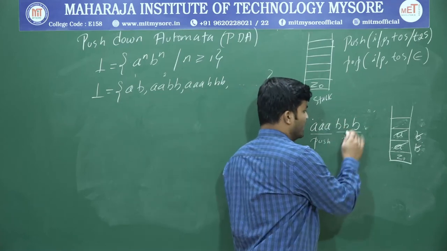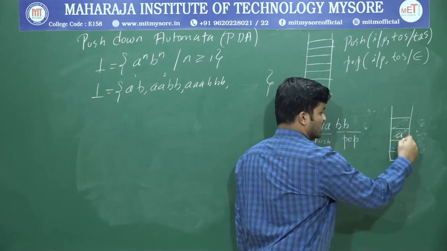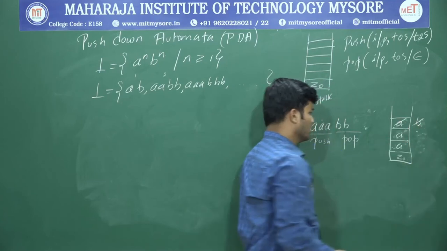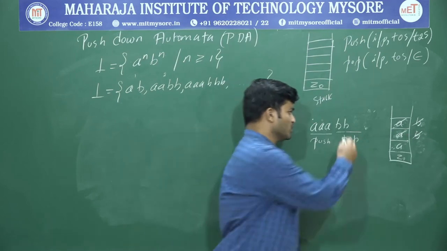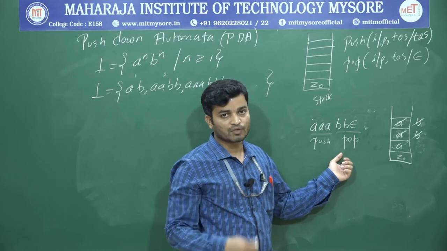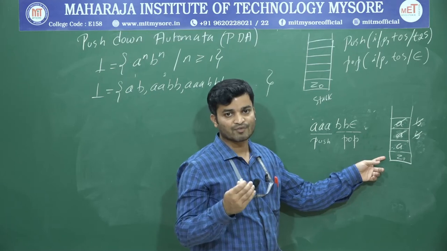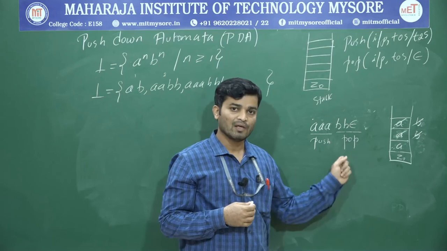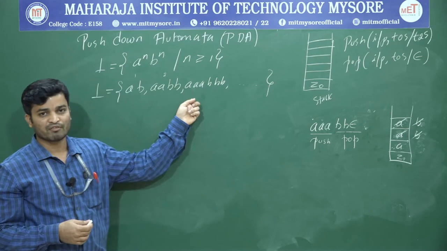In the same way, if you have 3 A's and 2 B's, 3 A's will be on the stack. For the first B, I'm going to pop out one A, and for the second B, I'm going to pop out another. Now the string is over, and the top of the stack is A. This is not a valid string. When is it valid? Only when the string is over and the top of the stack is Z0 do you accept it. In all the remaining cases, you are not supposed to accept the string, because it does not belong to the given language, A to the power of n, B to the power of n.